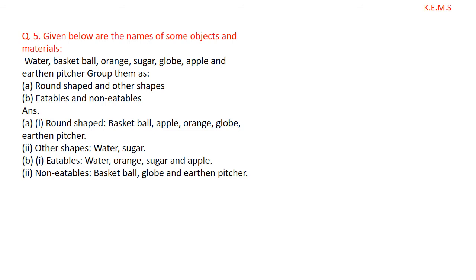The other category is non-eatables. Basketball. Can you eat a basketball? No, it is not possible. So it is a non-eatable thing. Globe, earthen pitcher. Pitcher means pot, earthen pot. So these things are non-eatable.